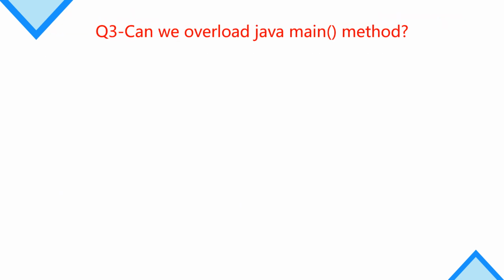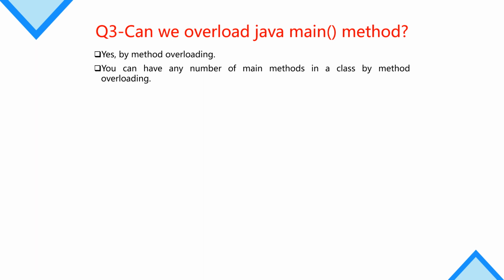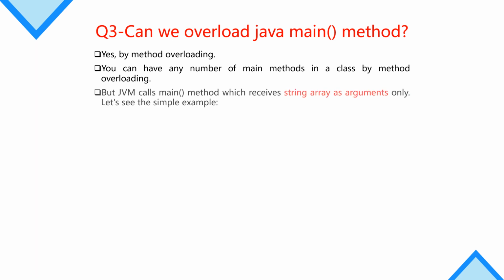Can we overload the Java main method? Here we have another question regarding overloading the main method. So can we overload the main method? The answer is yes, we can overload the main method. You can have any number of main methods in a class by method overloading.